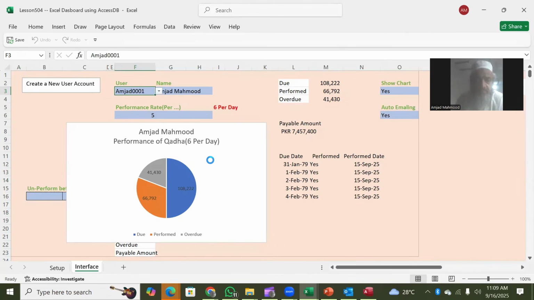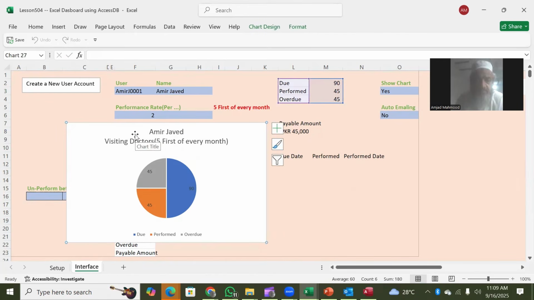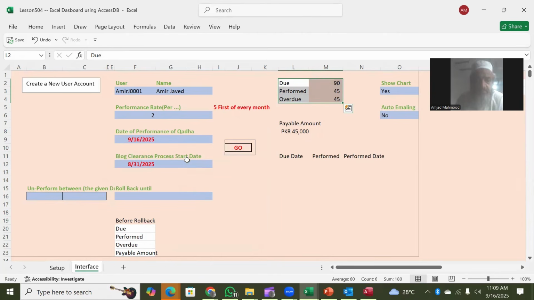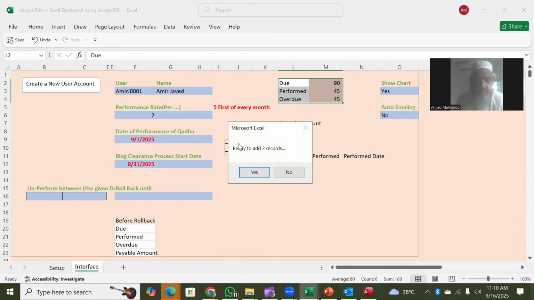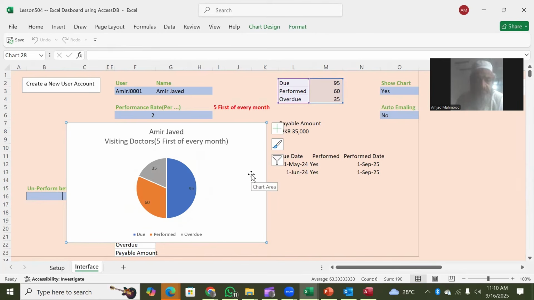And if we stop this emailing, we put a no in here, so it will stop. And if we take this one, this user is different, for which we have got an overdue of 45, the 5th of every month, like this, and we click Go. So it is ready to add records, and if it is done, then it will perform it. And this email is going to be sent if there is a yes in here. So this will be sent.